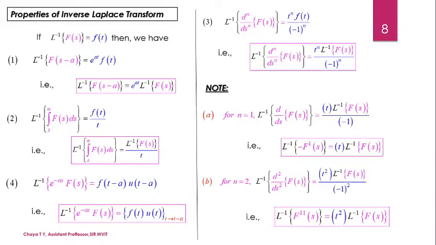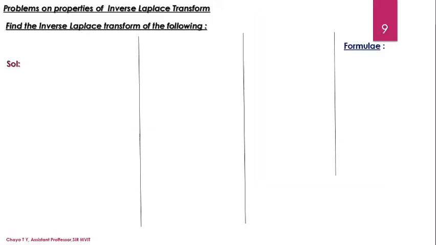Now we are going to consider problems on all of these four properties. As a first step, we are going to solve problems with respect to the fourth property. Then we are going to consider the other properties or problems on other properties. So let us consider the first problem. So what is the first problem? Here we have it as 2 divided by e to the power minus s by s cube minus 3 into e power minus 2s by s. Now which property is to be considered? For that, first observe the function.